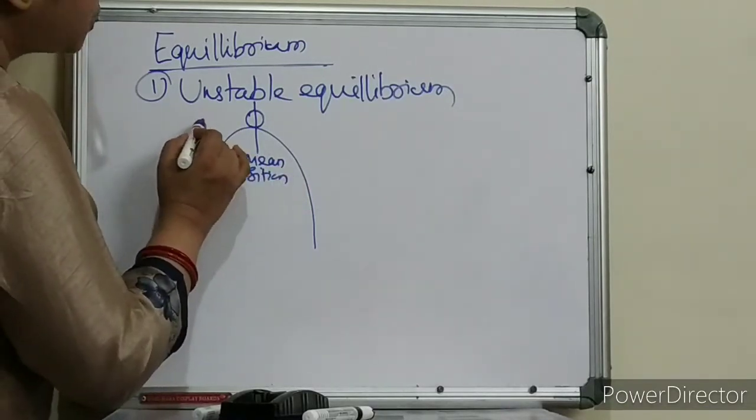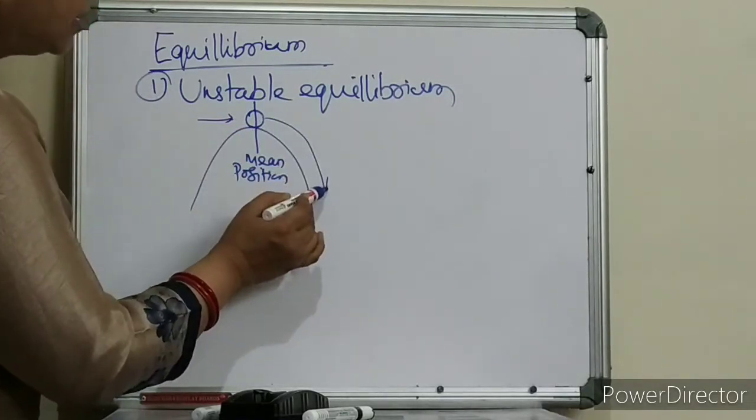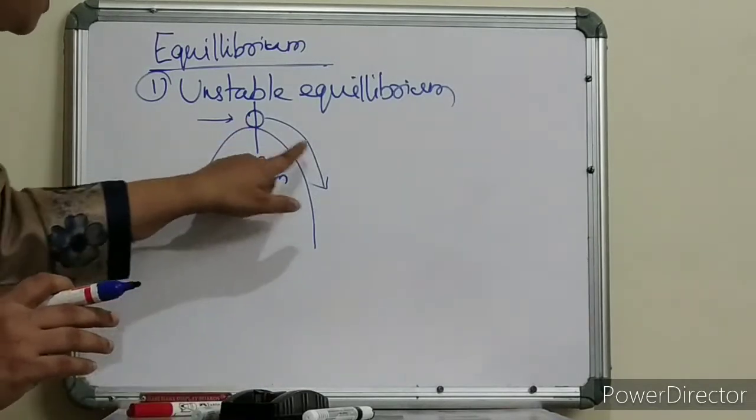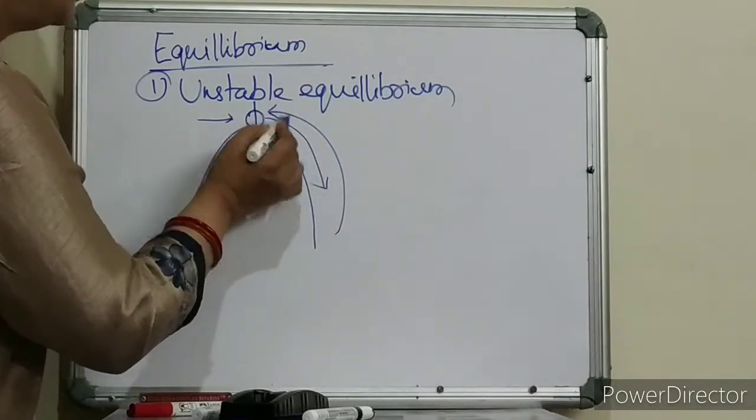When I push this ball slightly, what will happen? This ball will roll down like this. Is there any chance of this ball again coming back to the mean position?